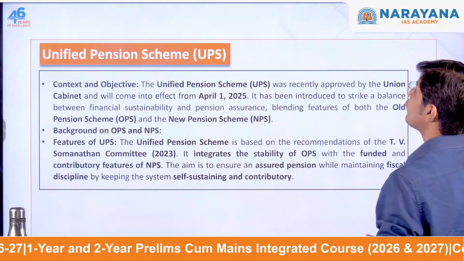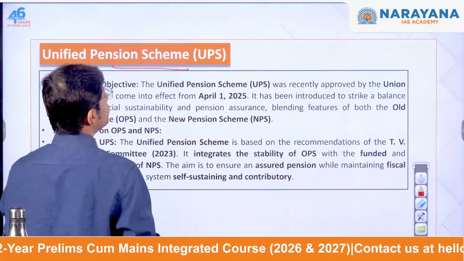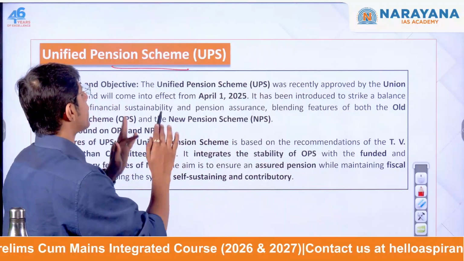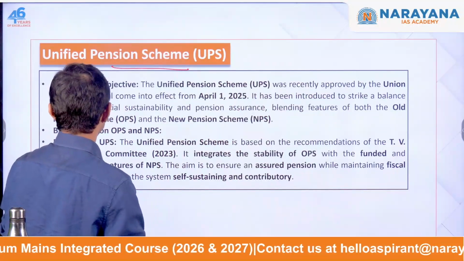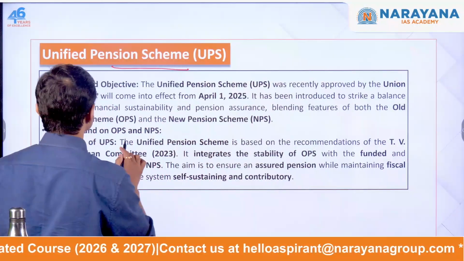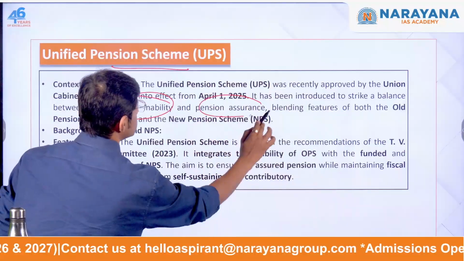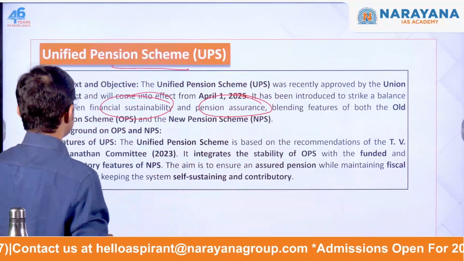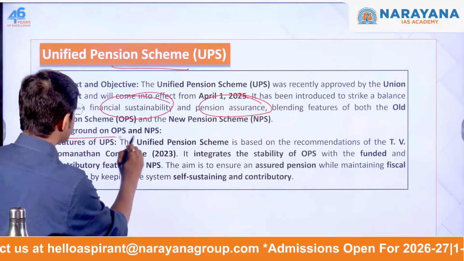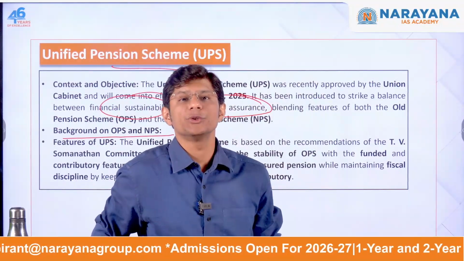Next, what is the Unified Pension Scheme? The Unified Pension Scheme was approved by the government recently, right? It has been introduced to strike a balance between financial sustainability and pension assurance. Now, first you need to understand what OPS and NPS are, the old pension system and the new pension system.